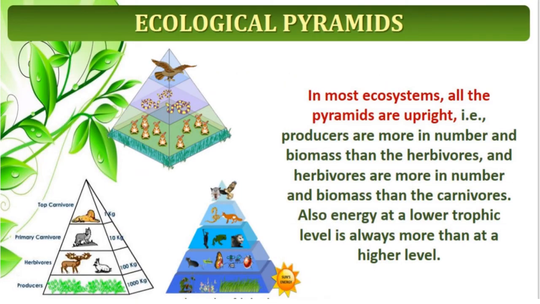So three ecological pyramids we have learned here. In most ecosystems, all the pyramids are upright except one, that is in the sea, the pyramid of biomass, which is inverted. The number and the biomass of herbivores are more than that of carnivores. All energy at a lower trophic level is always more than at a higher level. So these all three types I have explained to you.